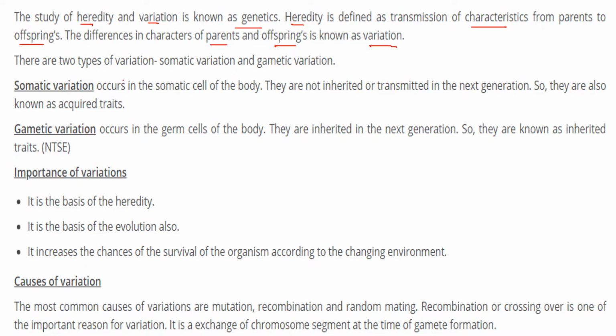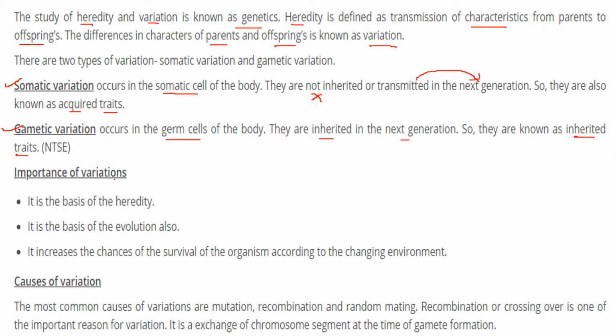There are two types of variation: somatic variation and gametic variation. Somatic variation occurs in the somatic cells of the body, while gametic variation occurs in the germ cells of the body. Somatic variations are not inherited and not transmitted to the next generation, so they are known as acquired traits. Gametic variations are inherited in the next generation, so they are also known as inherited traits.